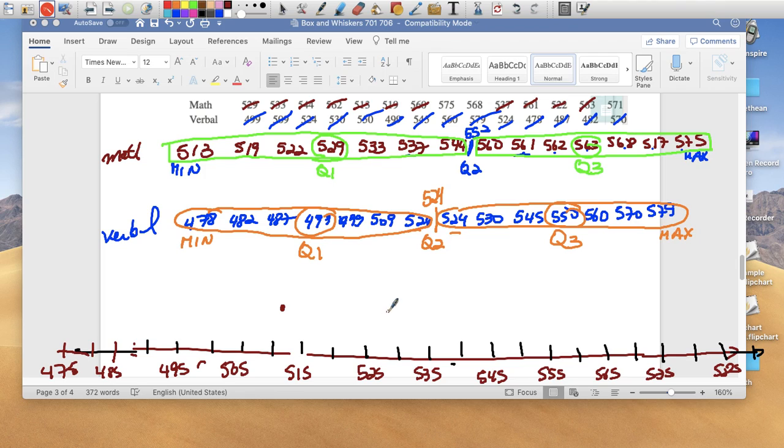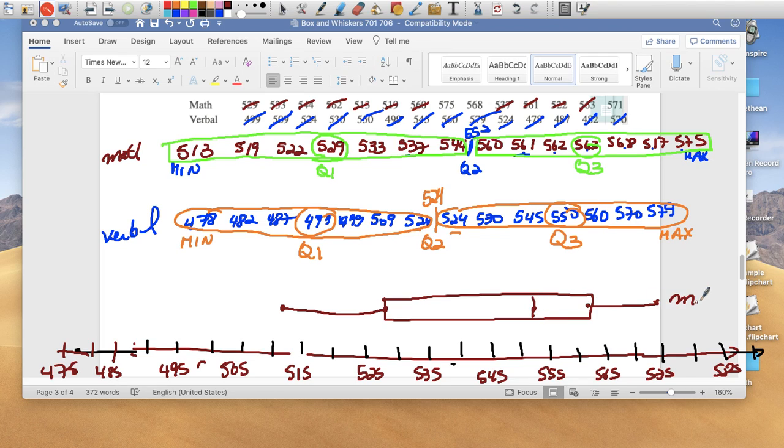Q1 is 529. I need 552. 563, that looks like. And 575. That's the math. I'll write math over here. Okay. And then I'll do the blue one. I'll make it for the verbal.